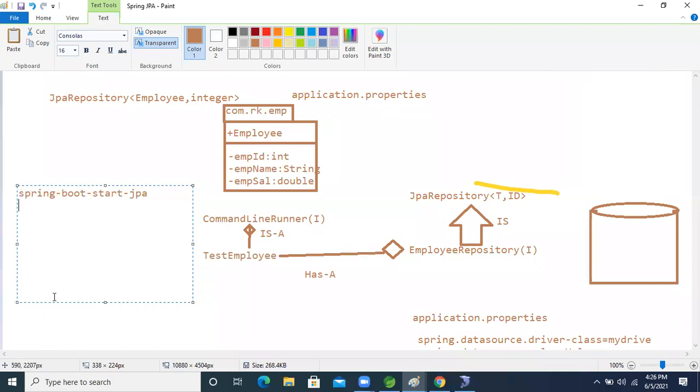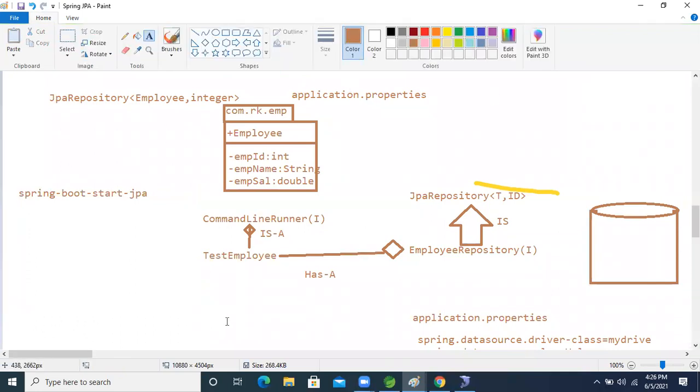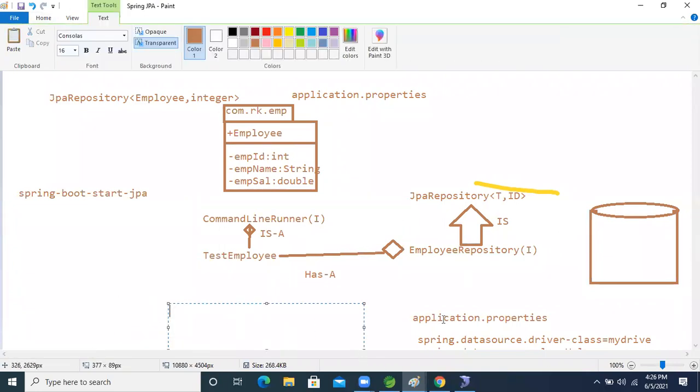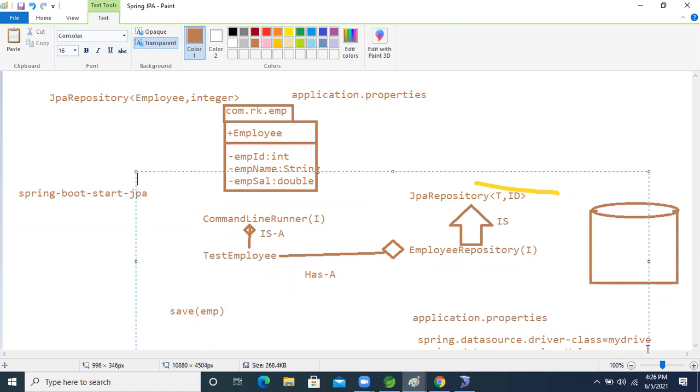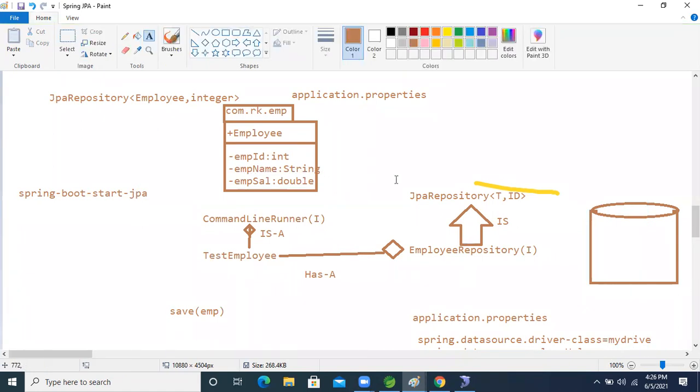Okay, so now shall we save that? After that, the save method. In JPA, one method is there for performing the save operation to the database. And we will pass the employee object. So shall we develop the first application based on this explanation using JPA?